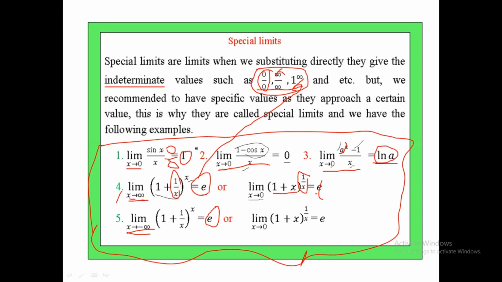So having these 5 or 4 examples of special limits, we will see different examples which calculate the special limits in the next one.